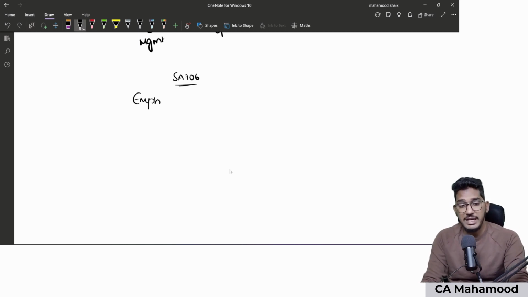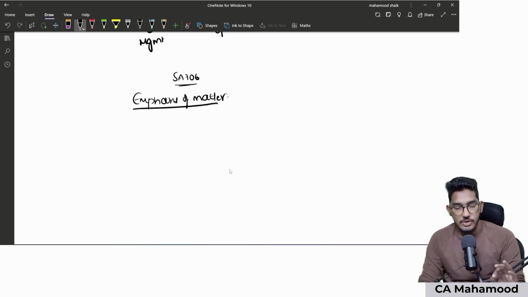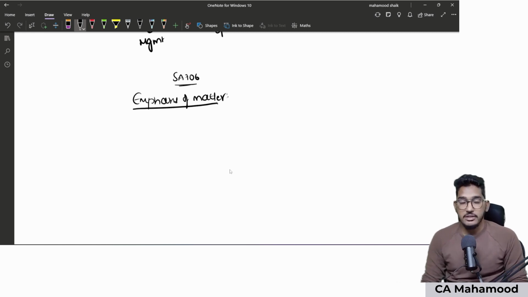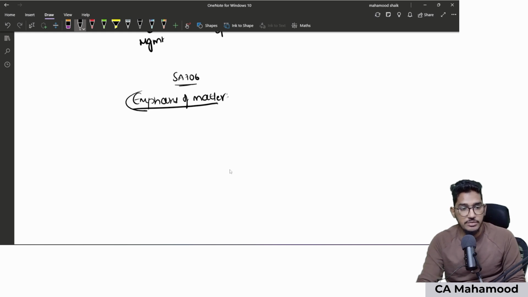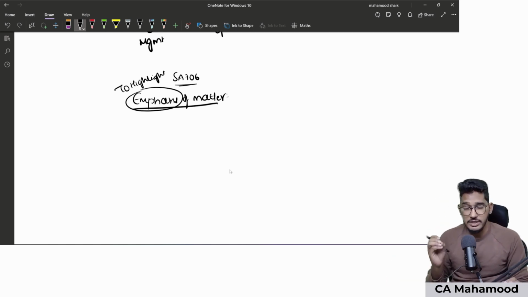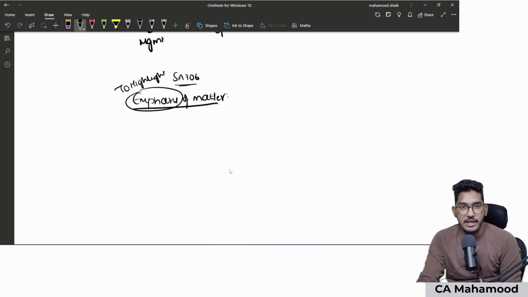So first we will talk about emphasis of matter paragraph. What is the meaning of the term emphasis of matter? If you literally go by the dictionary meaning, the term emphasis means to highlight. So emphasis of matter paragraph is a paragraph which will be used in the audit report to highlight some information which is already presented or disclosed in the financial statements.